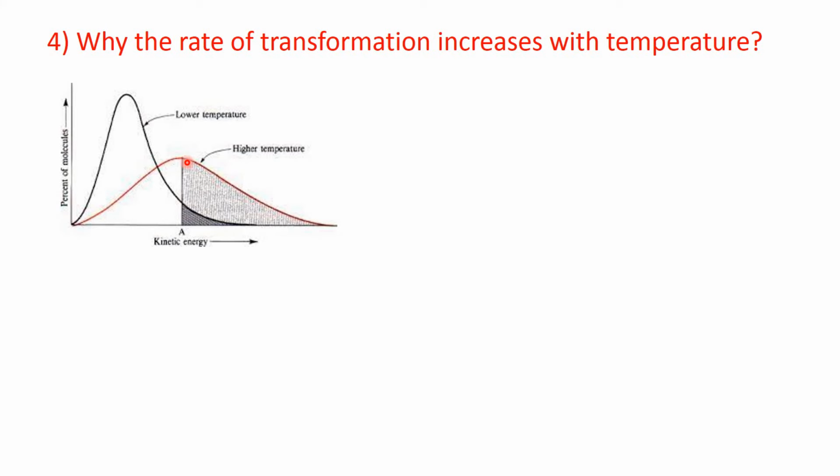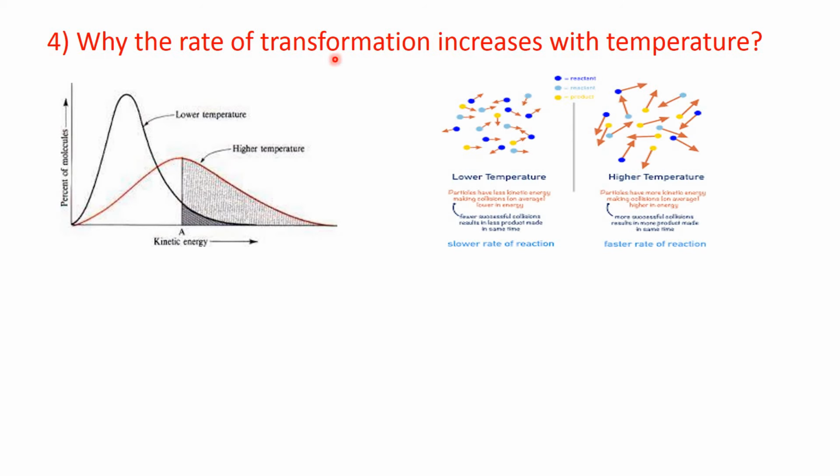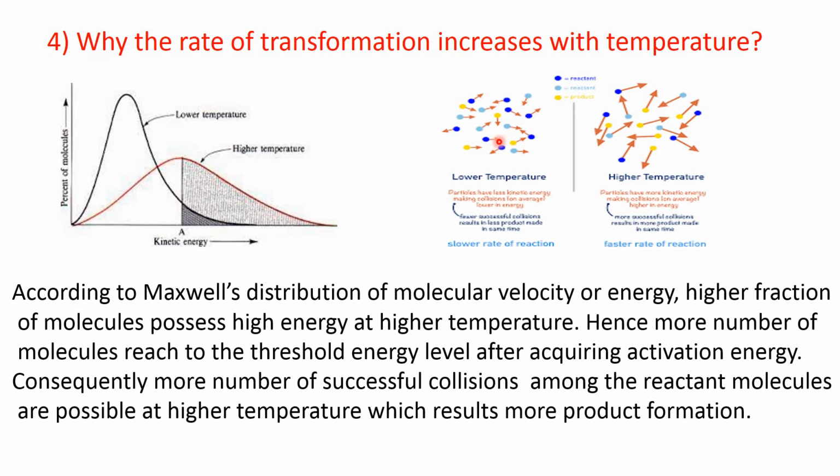So, after acquiring this activation energy, more molecules can reach the threshold energy level. As more molecules can reach the threshold energy level at high temperature, after collision, they can produce more products. And at low temperature, when fewer molecules reach the threshold energy level, then less product is formed. That means the rate of the reaction increases with temperature.